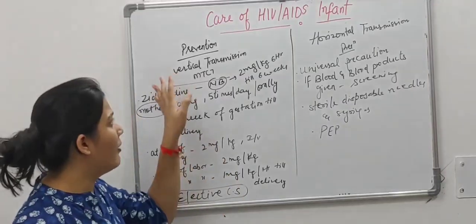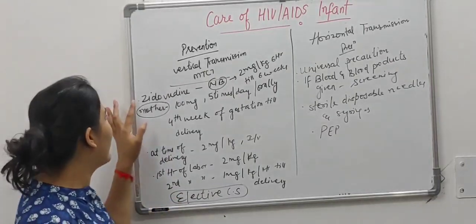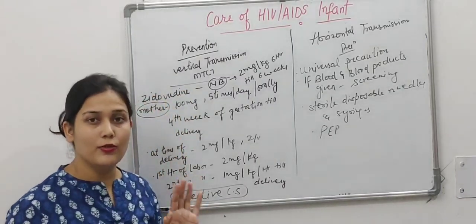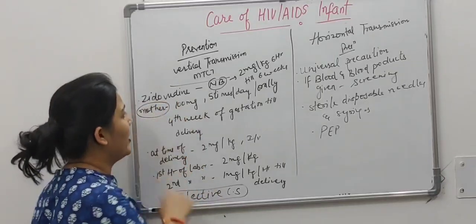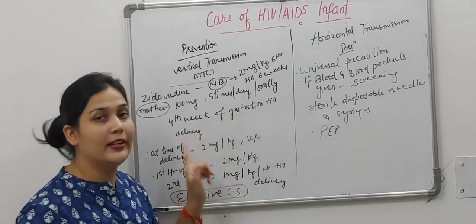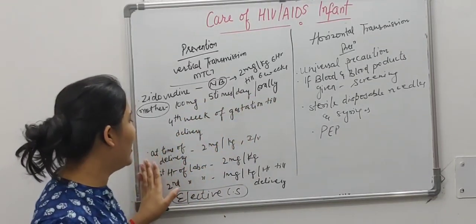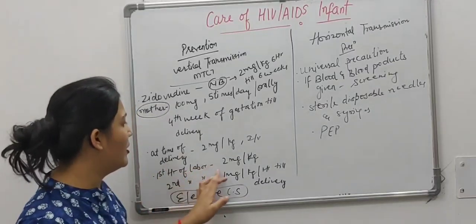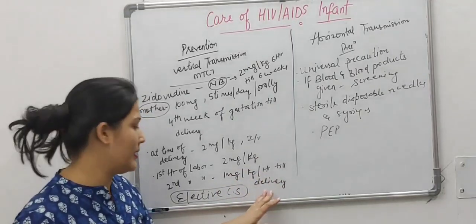Talking on the prevention of vertical transmission, that is mother to child transmission, how will we prevent it? First, by giving drugs. Among the drugs, Zidovudine is used for prevention of mother to child transmission. Zidovudine is given to the mother 100 mg 5 times a day orally, from the 4th week of gestation till delivery. At the time of delivery, 2 mg per kg IV is given during the first hour of labor, and during the second hour of labor 1 mg per kg per hour till delivery.